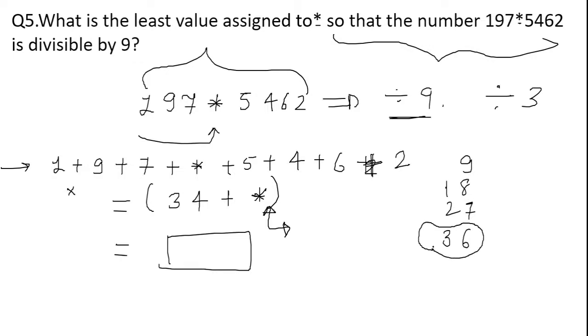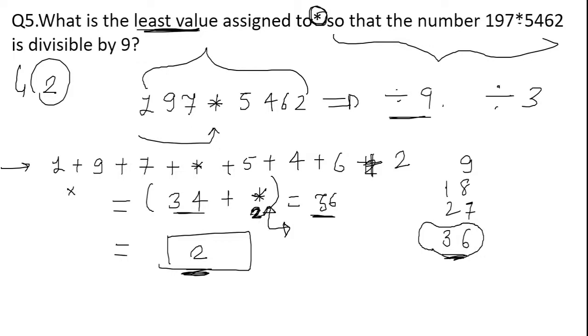This is the least number, or we can say the number which is closer to 34. So after adding 2, we'll get 36. Am I right? After adding 2 to 34 plus star, we'll get 36. It means the least value that we can assign to this particular symbol star can be 2. Yes, so the correct answer to the given question will be 2. So 2 is the least value that is assigned to this particular given number.